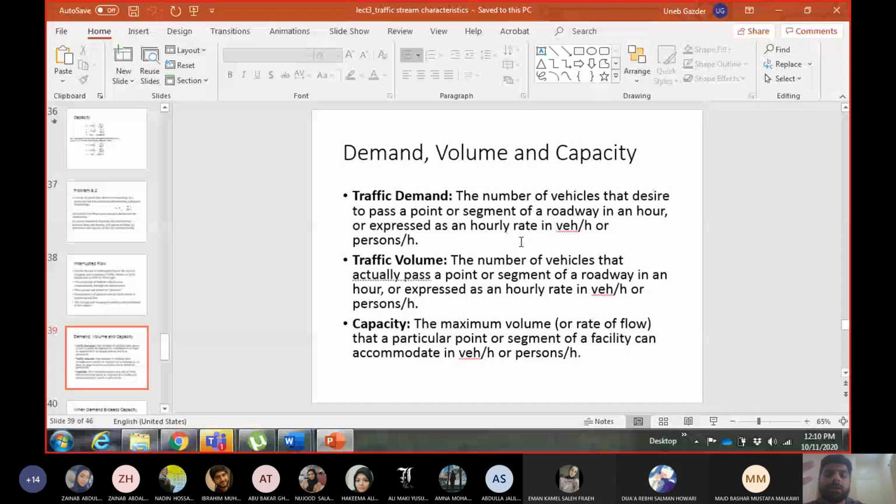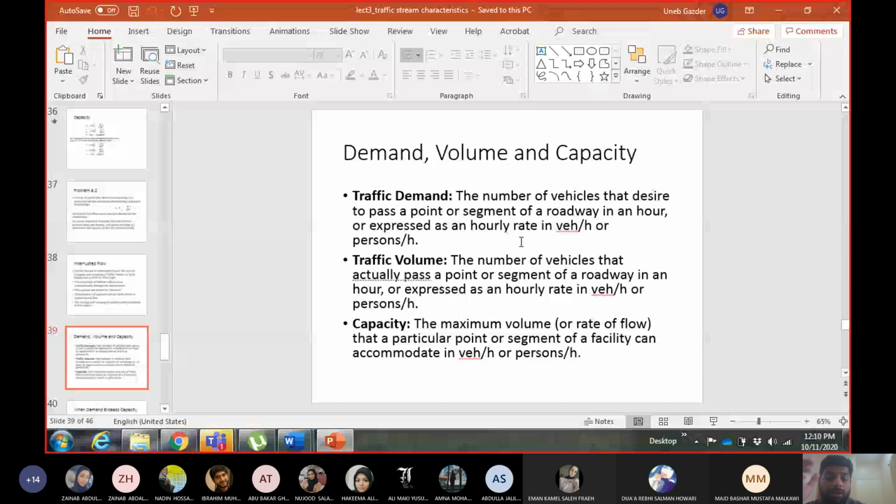So in a cylinder of 1 cubic meter, I can put 0.5 cubic meter as well. But 0.5 cubic meter will not be the capacity. It is how much material I want to put at this time. So this is the volume, and this is also the demand. I wanted to put 0.5 cubic meter, I put 0.5 cubic meter. So the volume and demand are equal, because it is less than the capacity.